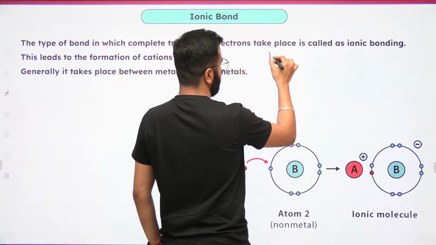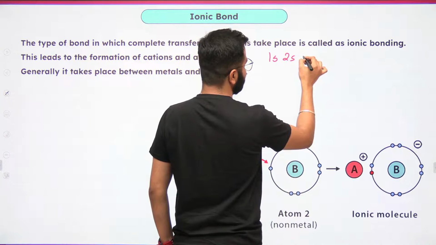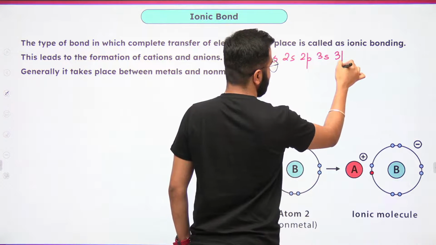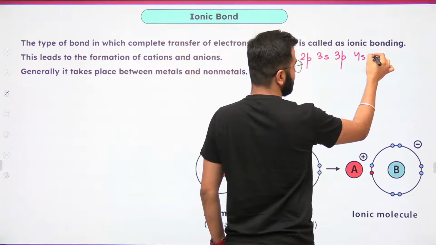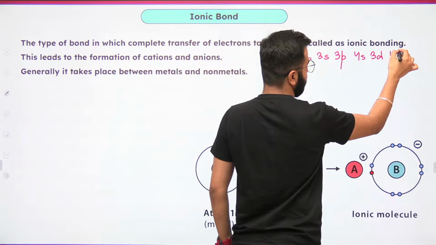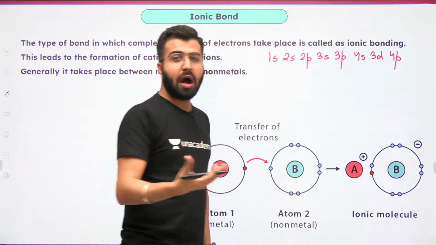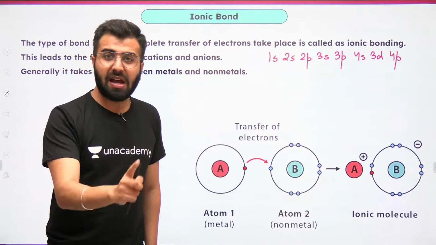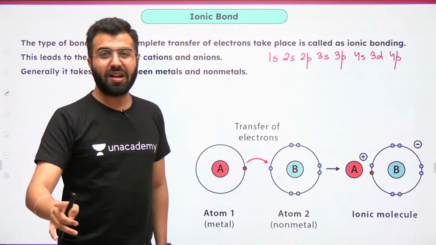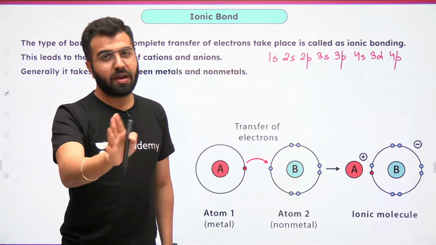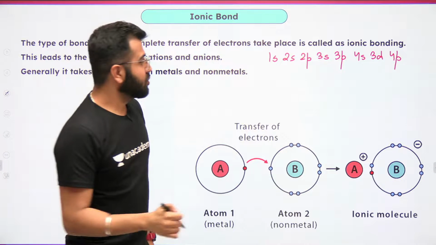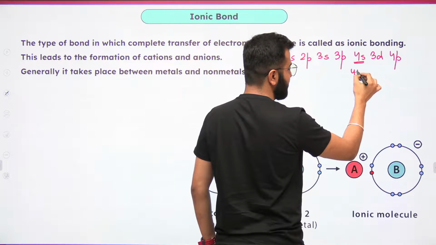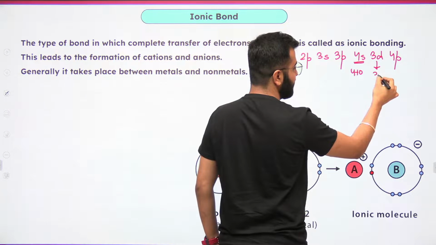It is 1s, 2s, 2p, 3s, 3p, 4s, 3d, 4p, and so on. And how do we know this? All because of the n plus l rule. The lower the n plus l value, the electron will go over there. So why does 4s come first? Because the n plus l value comes out to be 4 plus 0. But here it comes out to be 3 plus 2.